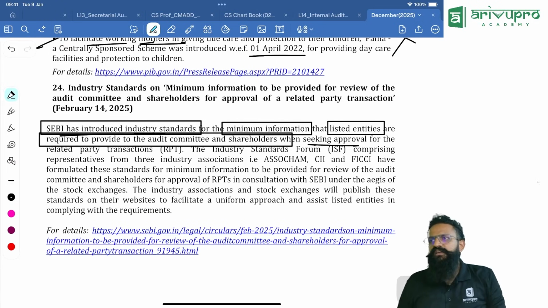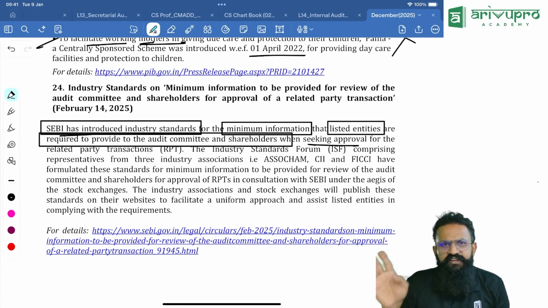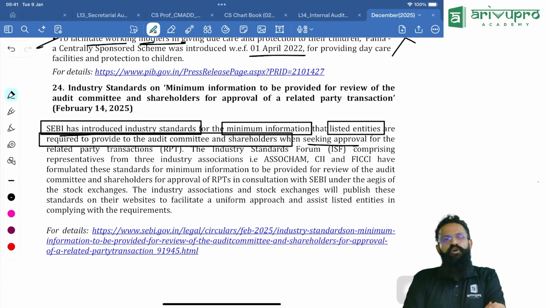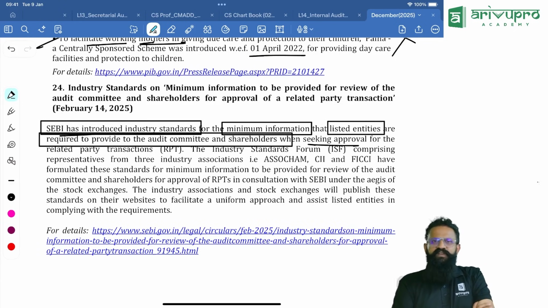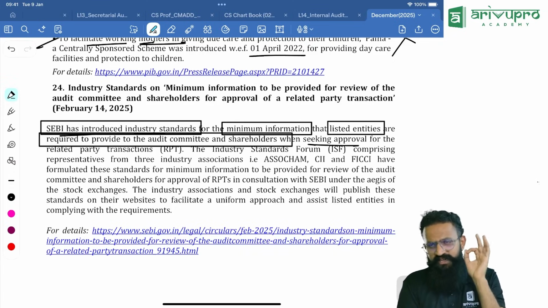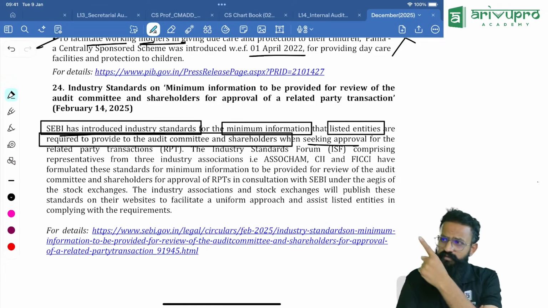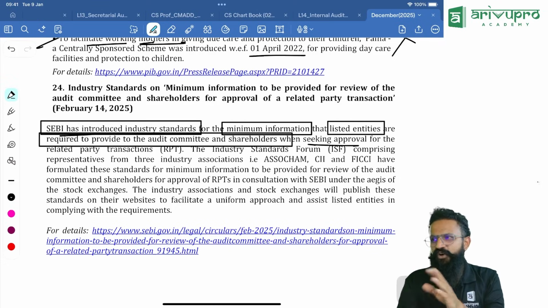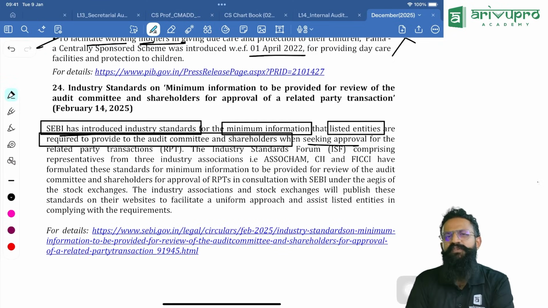What is that? Now, people, there were certain industry experts who went and asked, you know what, the related party transaction, whenever it is ordinary course or beyond an amount, we have to take audit committee approval, we have to take shareholders approval, as the case may be. We have to mandate certain information that the company has to give. They cannot just give on the face of it. So regarding that, people, they are going to come up with a guideline.